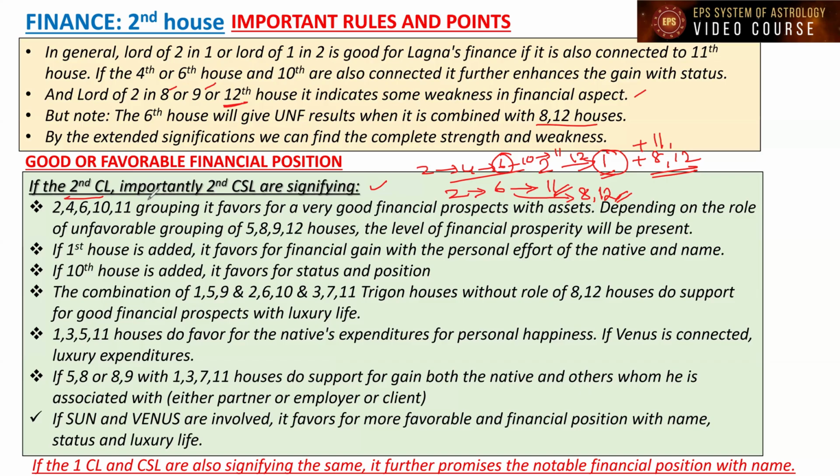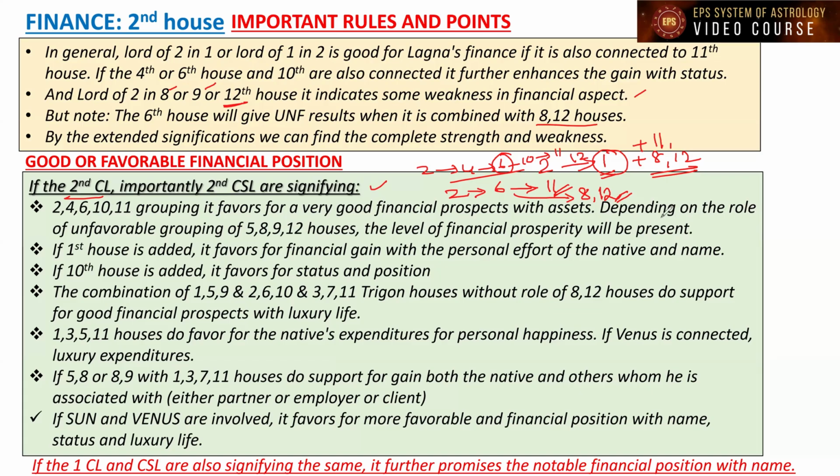If the second cuspal lord and importantly the second cuspal sublord are signifying what? The 2, 4, 6, 10, 11 grouping, it favors very good financial prospects with assets, because the fourth house is talking about property and assets also. So 2, 4, 6. Third house to the second house is the fourth house. Third house to the fourth house is the sixth house. That way it is increasing the financial position along with good status and also gain.